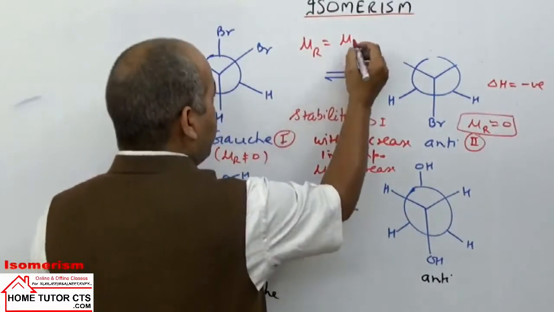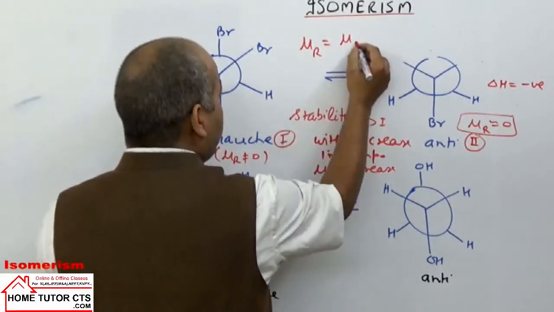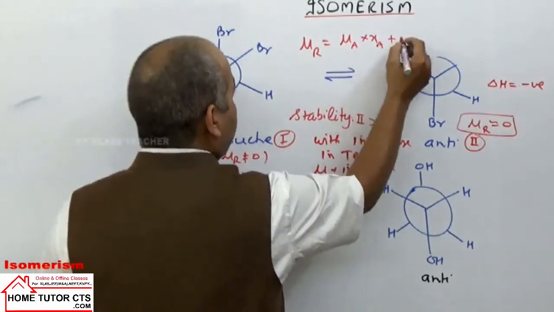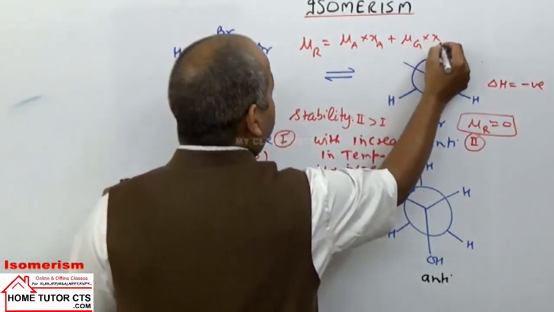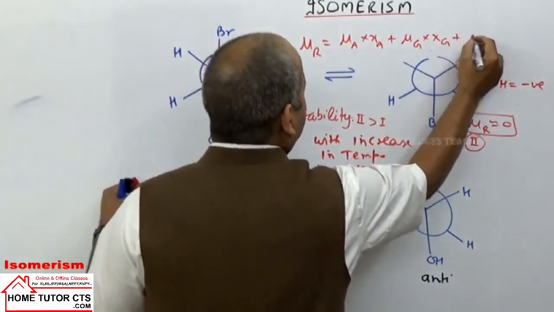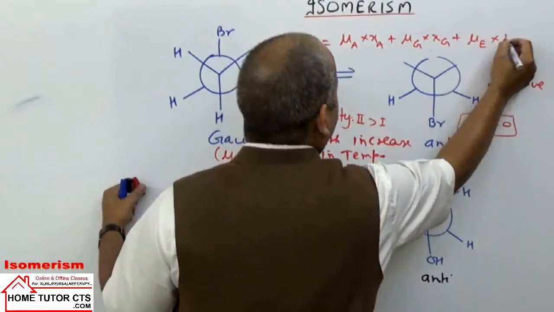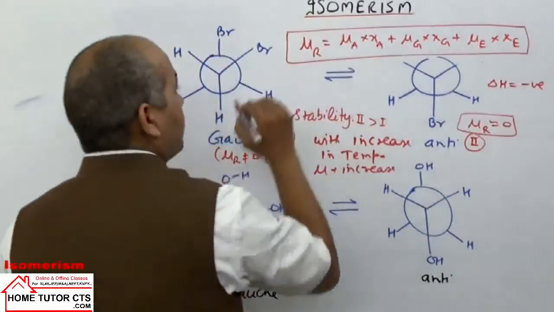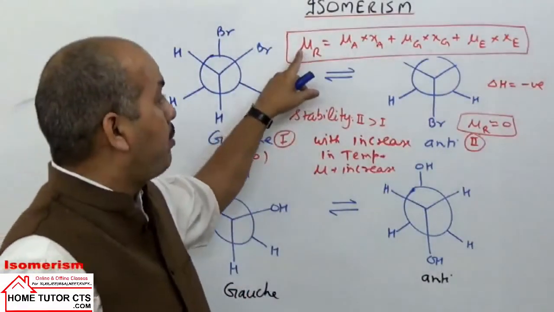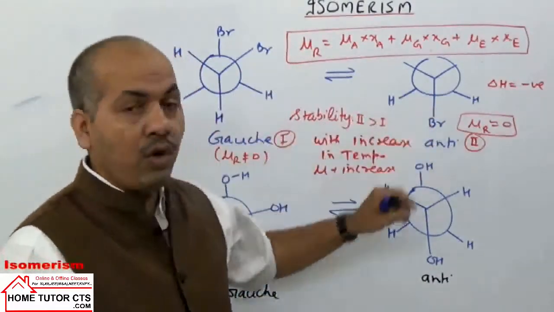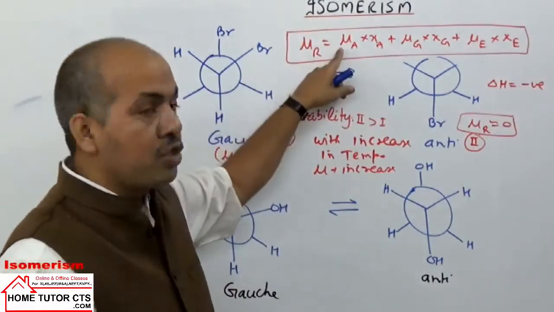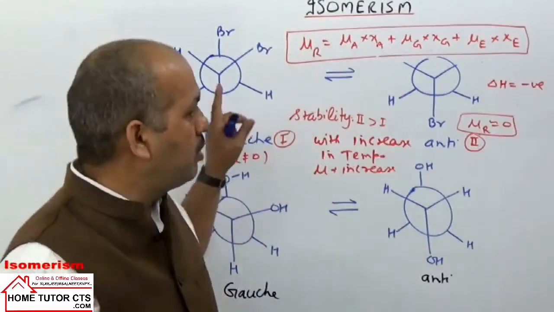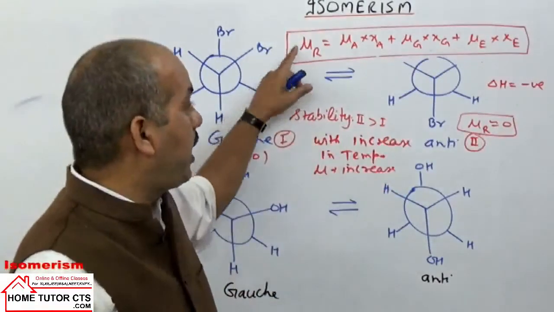Let us say if I take three conformations: mu of the anti conformation into the mole fraction in the anti conformation, plus mu of the Gauche conformation into its mole fraction, plus mu of the eclipse conformation into its mole fraction. So the resultant dipole moment for the molecule as a whole, in all the conformations, is the summation of the product of the dipole moments of a given conformation and their mole fractions.